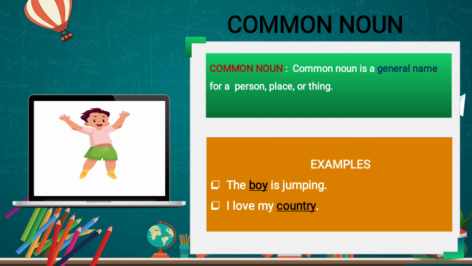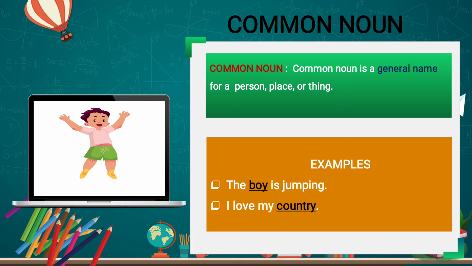Students in the class means both boys and girls. Students stand up, so all the boys and girls will stand up. So that is common. What is common? A general name given. That is called a common noun. If I say, Shyam stand up, then only Shyam will stand up, because particularly I'm telling Shyam to stand up. But when in general I say boy stand up, all will stand up. In common it is said. So boy is a common noun.